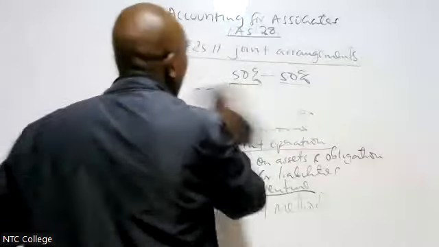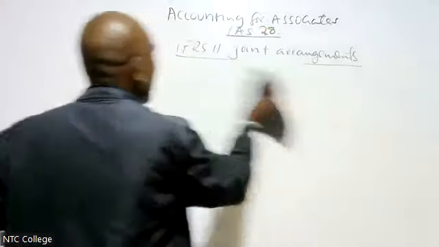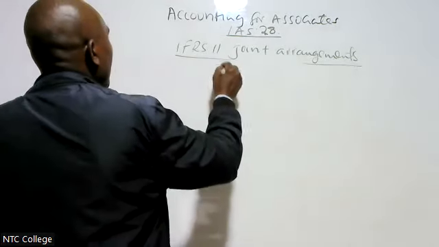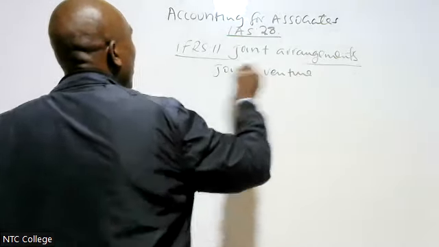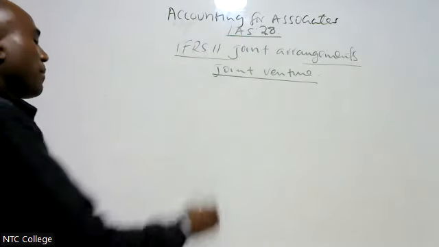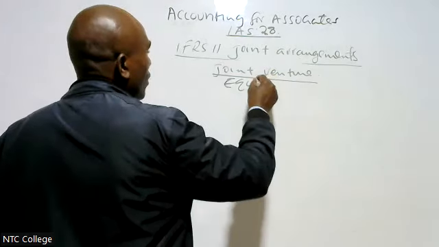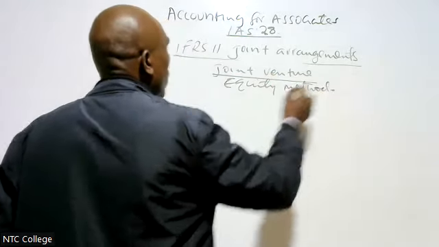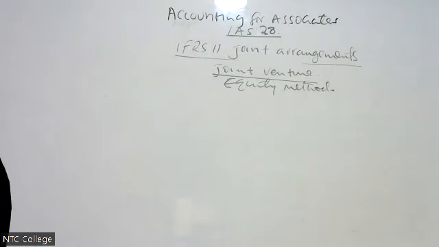Therefore, let's see how we account for joint venture. If it's a joint venture, we said that we are going to account for it using the equity method, the same equity method used in IAS 28, whereby we recognize the joint venture at cost.